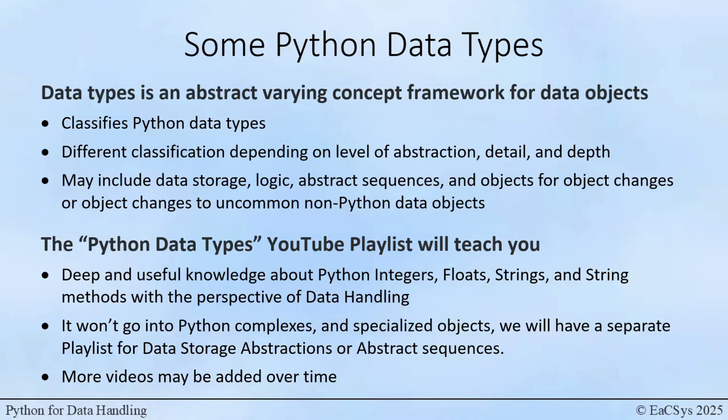We will skip the complex data type because it has very little practical explicit use in data handling applications. Complexes require a bit more mathematics and abstract thinking, plus the complexes' use generally is limited to certain special applications. While we consider Python data storage abstractions such as sets, tuples, dictionaries, and lists to be Python data types, we have placed them in a separate playlist because they require special treatment within data handling.